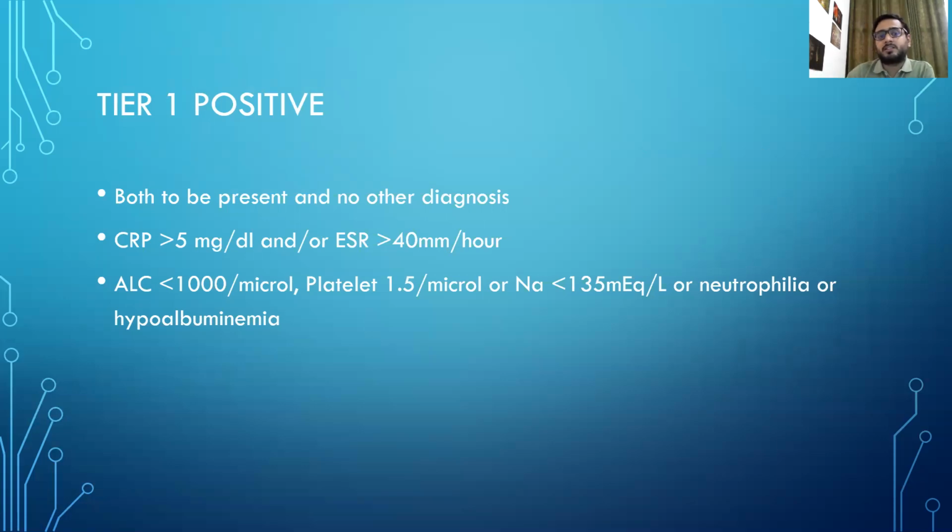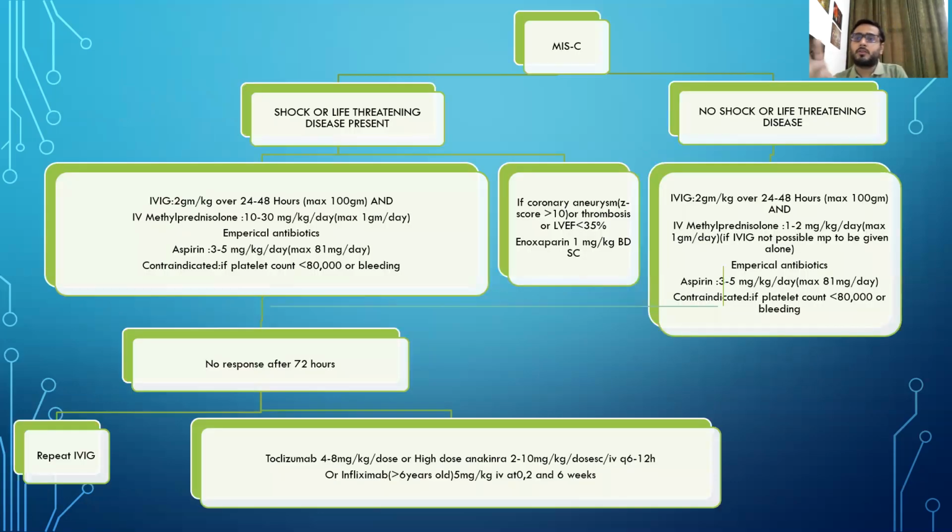Many people are seeing these days the neutrophil to lymphocyte count ratio. So this is one and the same thing, that ALC is less than 1000 and there are increased levels of neutrophils. So coming on to the algorithm, what this algorithm tells us is whether MISC, shock or life-threatening disease is present or not. We have to see that first.